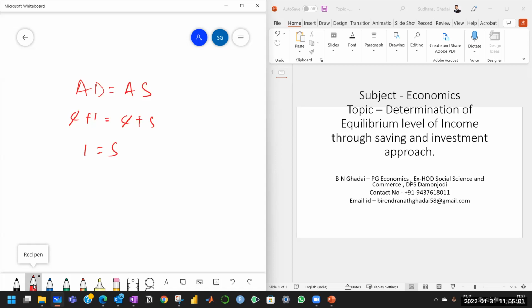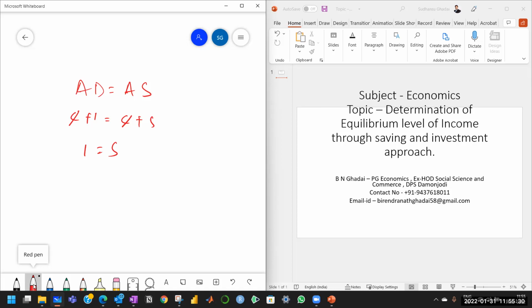Here we must be particular. Saving is equal to investment means the ex ante saving should be equal to the ex ante investment. In other words, the planned saving should be equal to the planned investment. Planned saving is ex ante saving, planned investment is ex ante investment.